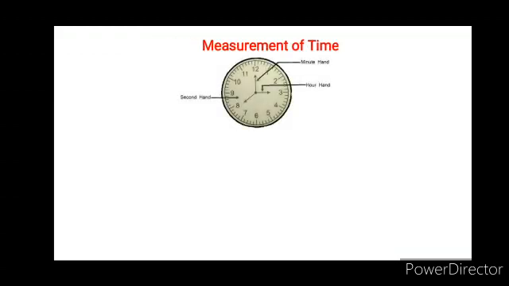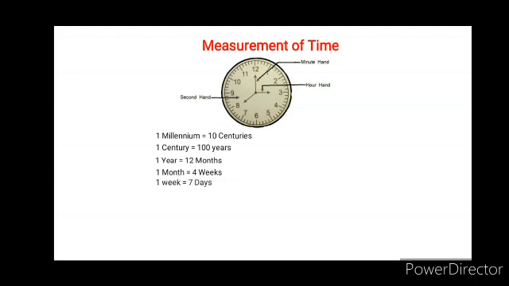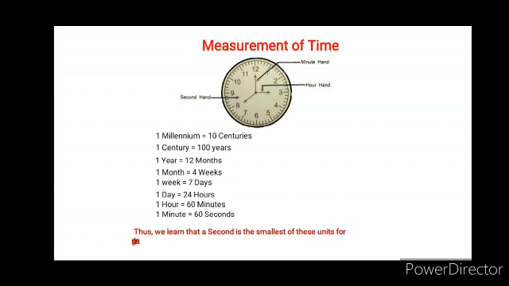Now let us see how time is measured. To measure time is to measure the length of time. Namely, 1 millennium is 10 centuries. 1 century is 100 years. 1 year is 12 months. 1 month is 4 weeks. 1 week is 7 days. 1 day is 24 hours. 1 hour is 60 minutes. 1 minute is 60 seconds. Thus, we learn that a second is the smallest of these units for measuring time.